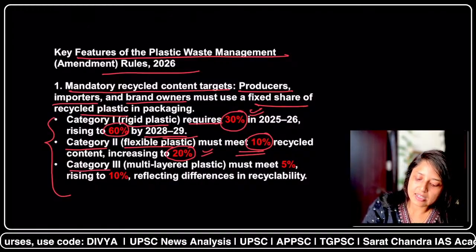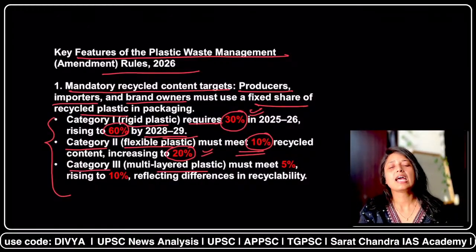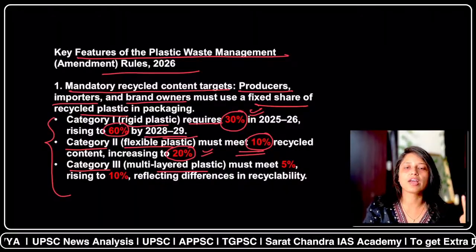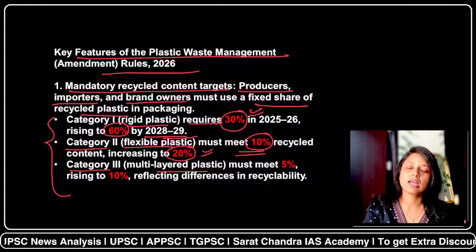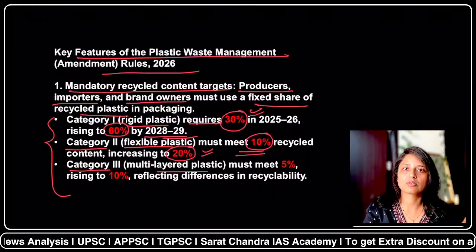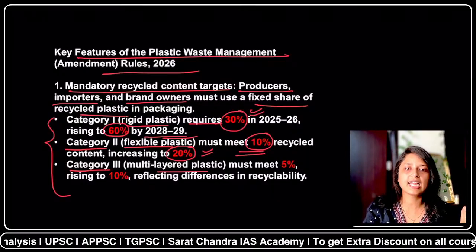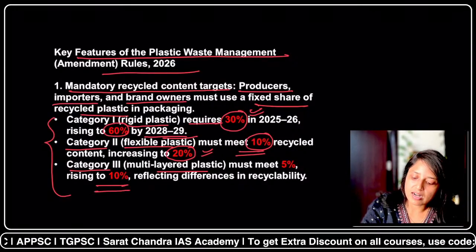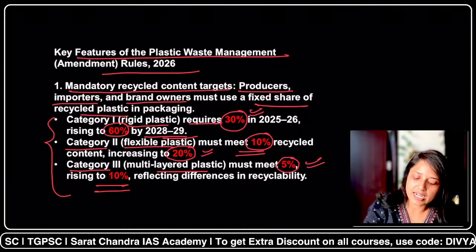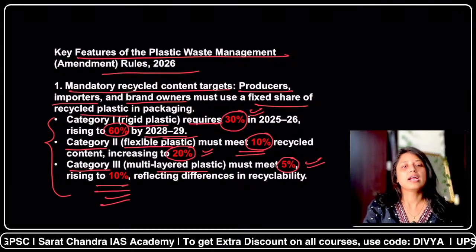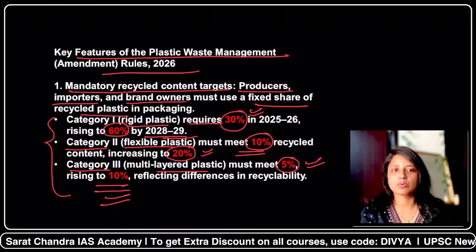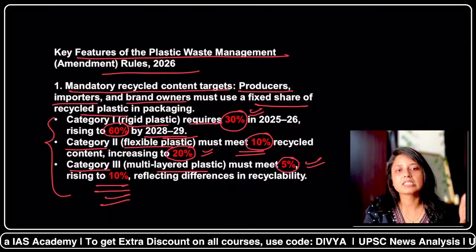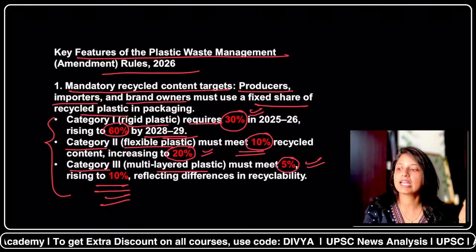Coming to category 3, multi-layered plastic, which means plastics that have various layers, for example of polythene, aluminium foil or paper, like the tetra packs. Tetra packs are an example of multi-layered plastic. They have very low recyclability. That's why earlier the percentage was 5% and now it has been increased to 10%. You can remember these percentages, and you must know the examples of rigid plastic, flexible plastic, as well as multi-layered plastic.